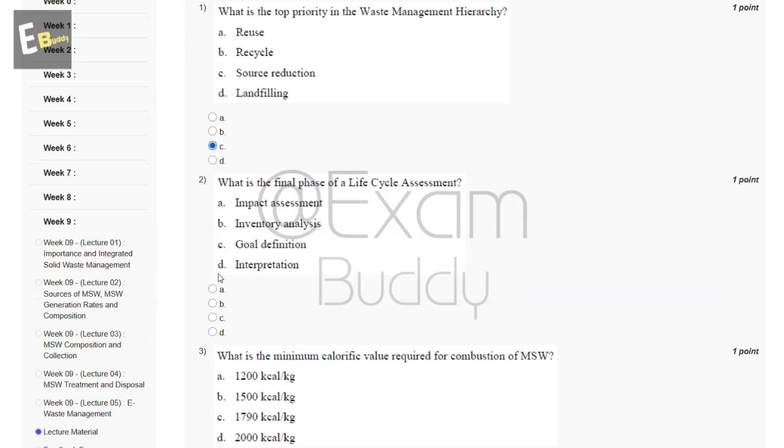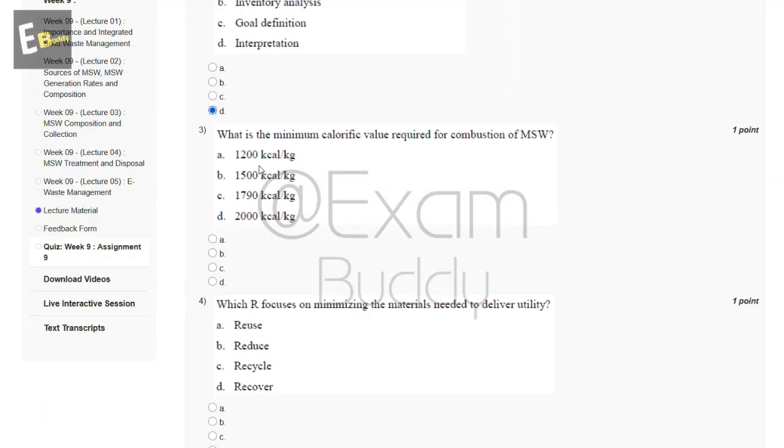Now the second question is, what is the final phase of a life cycle assessment? So these are the options, and the answer of our second question is D, interpretation. Now the third question is, what is the minimum calorific value required for combustion of MSW? So these are the options, and the answer of our third question is C.